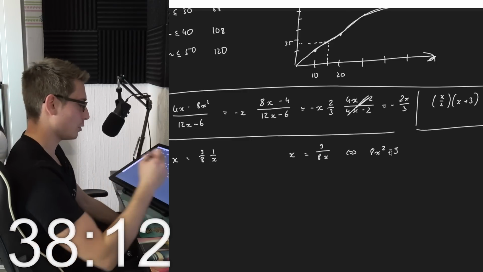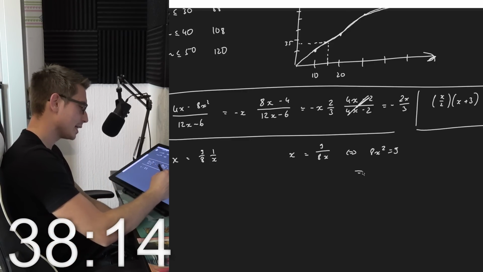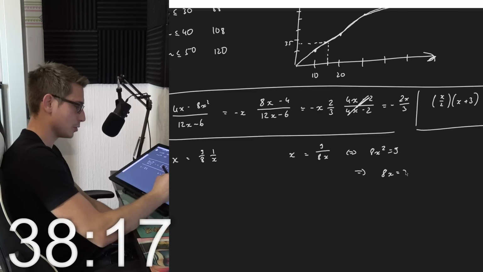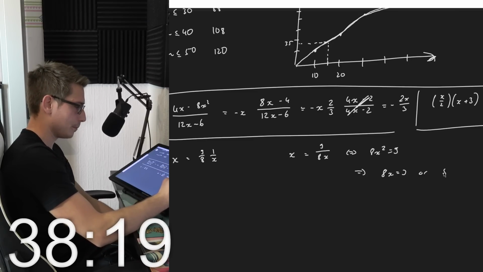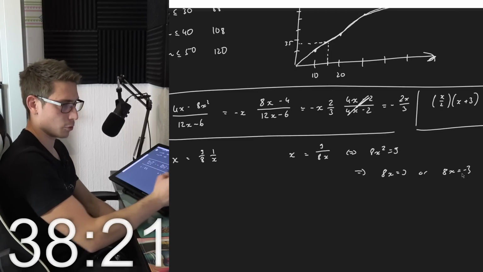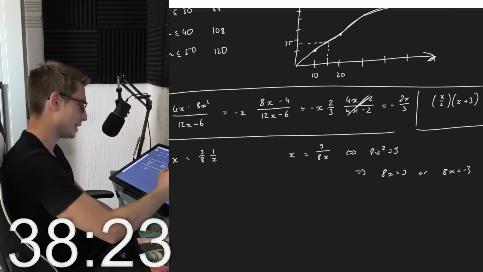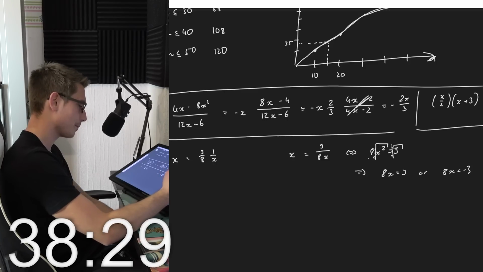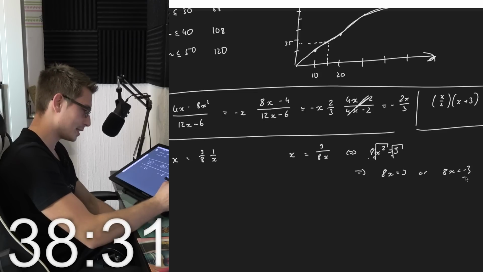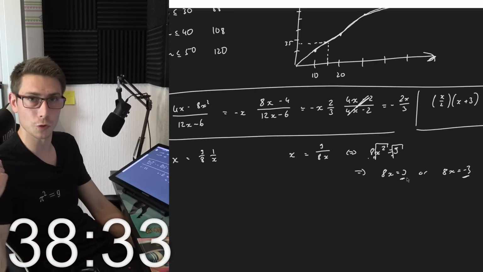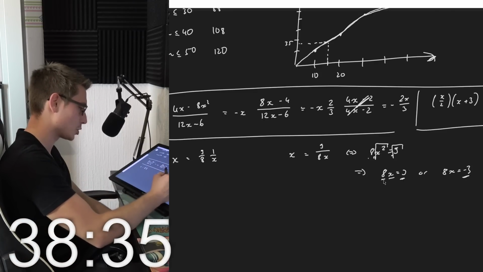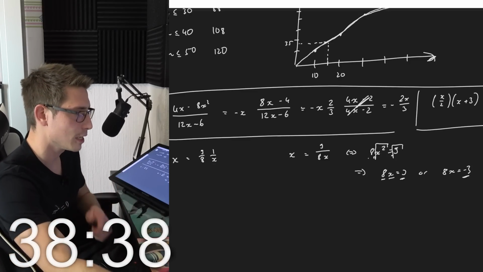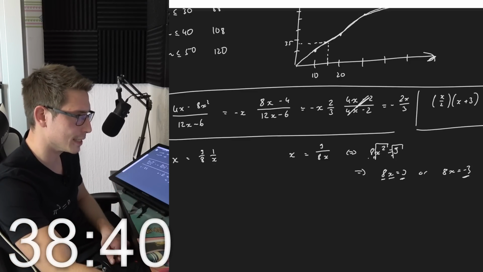What was the error he made? So what he said next, he implied that 8x is equal to 3 or 8x is equal to negative 3. What did he do wrong? Well, he fallaciously took the square root only on this side and on the x. I mean, this right here is the correct reasoning, at least for the right hand side, but he should have used the square root on the 8 too, and that's it.